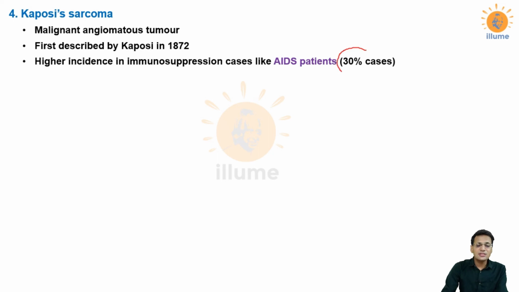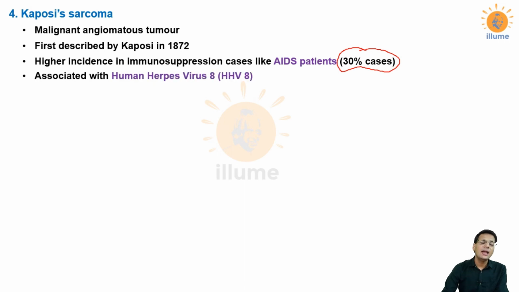Almost 30% of AIDS or HIV patients have Kaposi's sarcoma. This is how frequently AIDS patients are affected by this cancer. So this is a very common cancer present in 30% of AIDS patients, and it is associated with human herpes virus 8, that is HHV8. As we discussed in our last videos, the biological carcinogens responsible for the development of cancers, in that video also we discussed HHV8 causing Kaposi's sarcoma.